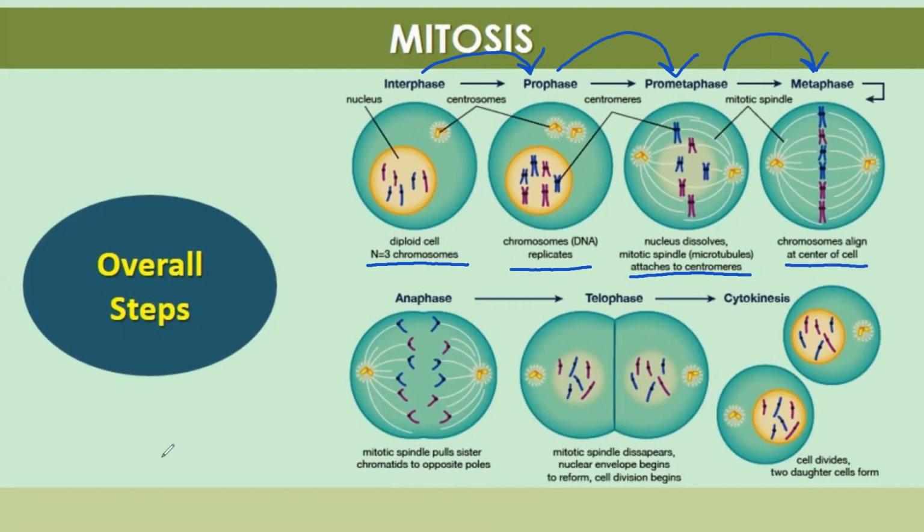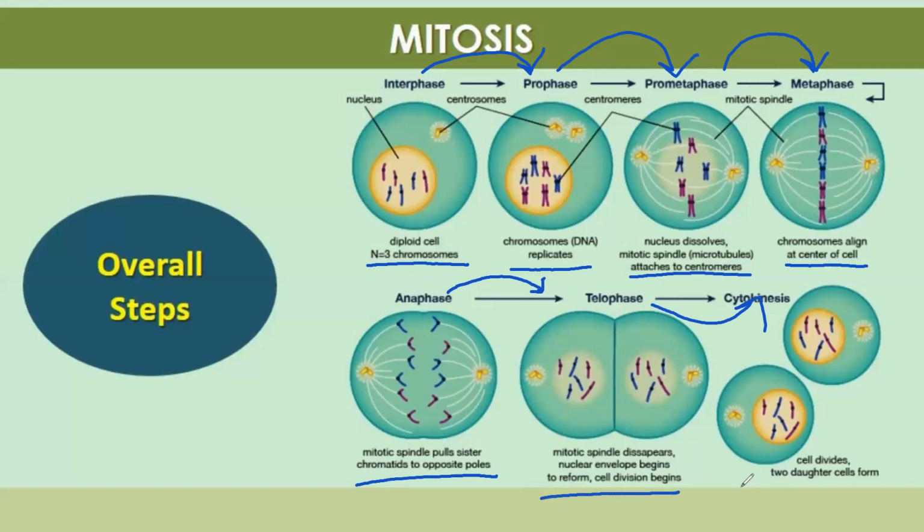Proceeding from metaphase is anaphase, anaphase to telophase, telophase to cytokinesis. In anaphase, the mitotic spindle pulls sister chromatids to opposite poles. In telophase, the mitotic spindle disappears, the nuclear envelope begins to reform, and cell division begins.